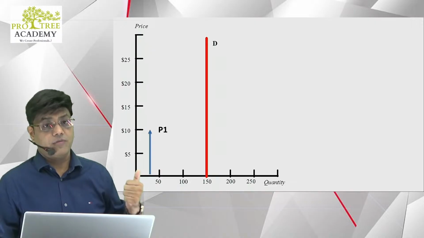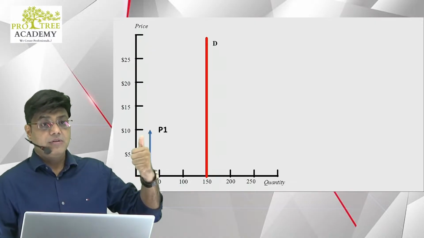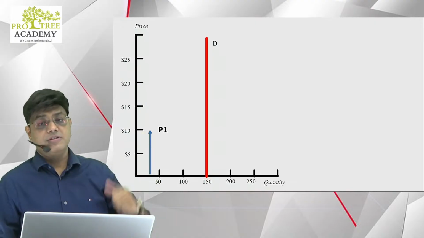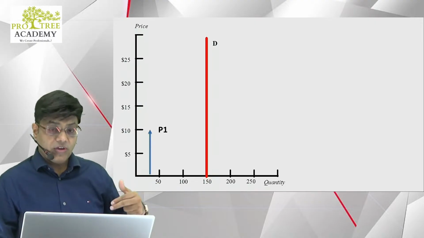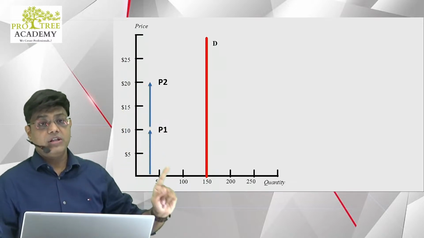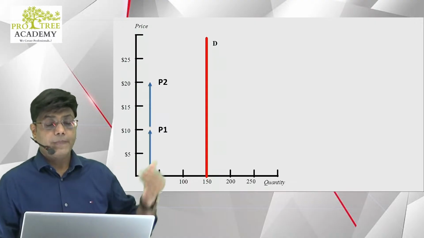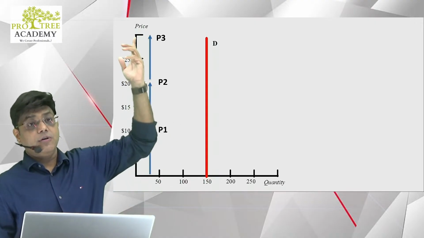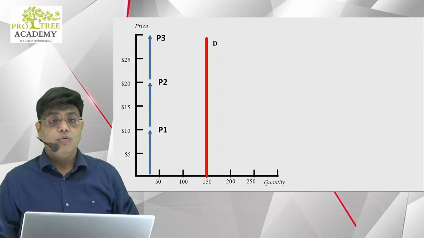Just check this out from this curve. What is happening to demand when I increase the price to $10? What is the quantity demanded? 150. If I increase the price further to $20, what is the quantity demanded? It is still 150. If I increase it further to $30, the quantity demanded is still 150.